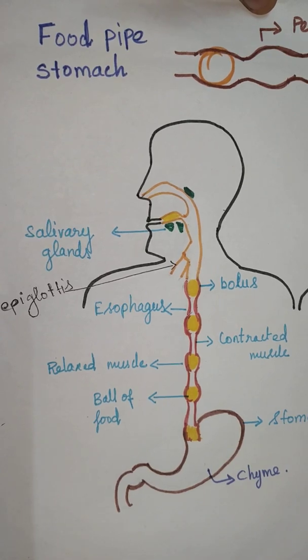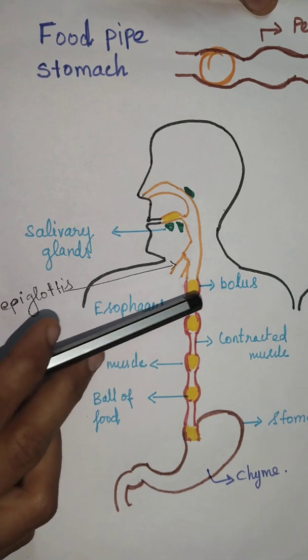In this video, we study about the food pipe and stomach. In previous videos, we studied about the buccal cavity. The buccal cavity contains 4 different kinds of teeth, salivary glands and a muscular organ called the tongue. We break down the food with the help of the teeth, and salivary glands secrete saliva, which contains the enzyme amylase. Amylase breaks down starch into glucose, which is a simple substance. Saliva helps us to mix the food, and with the help of the tongue, we swallow the food. What happens to the swallowed food, and where does the food go from the mouth? That's what we are going to learn now.